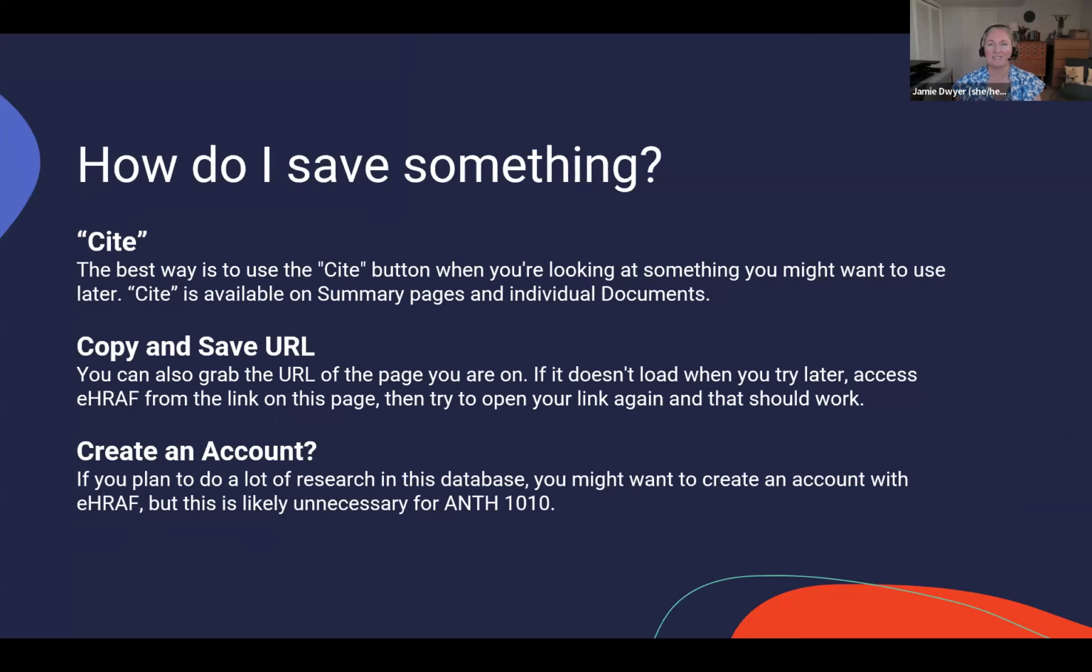We talked about saving things. Use the Cite button. You can copy and save the URL, or you can create an account.